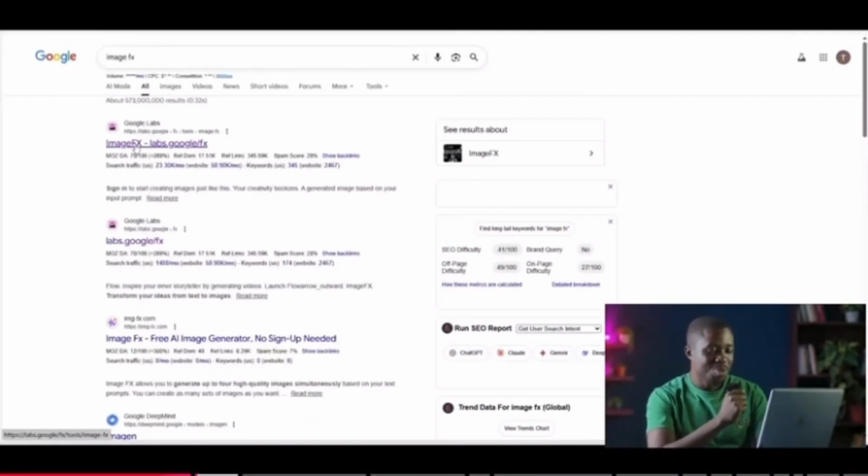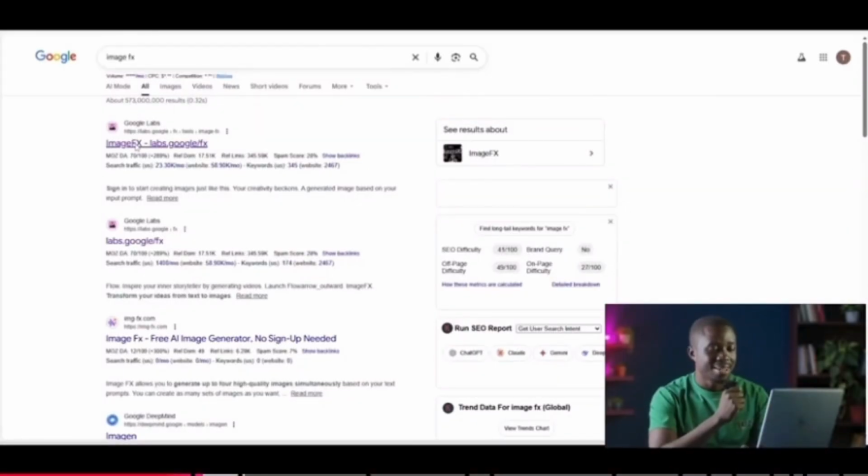And if you stick with me till the end of this tutorial, I have very interesting things to share, or some few secrets here and there about making AI films using recent trends. All we need to do is just go to google.com and type in Google Image FX, and this is absolutely free to use. Once we type that in, we select the first one at the top, Google Labs, and then it opens this particular window.